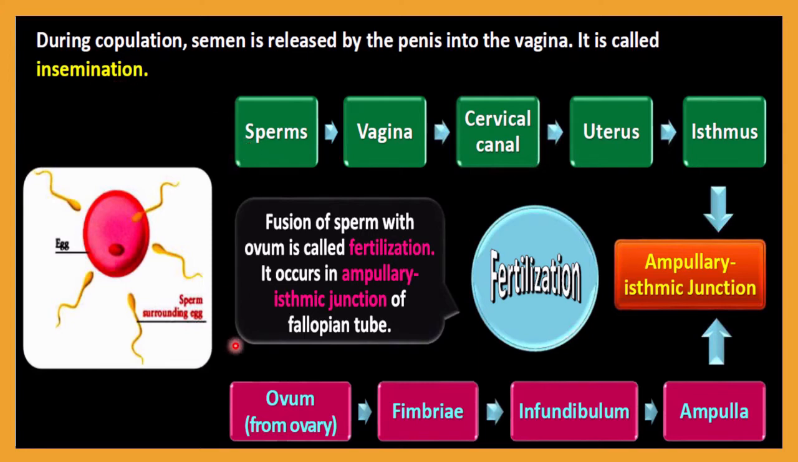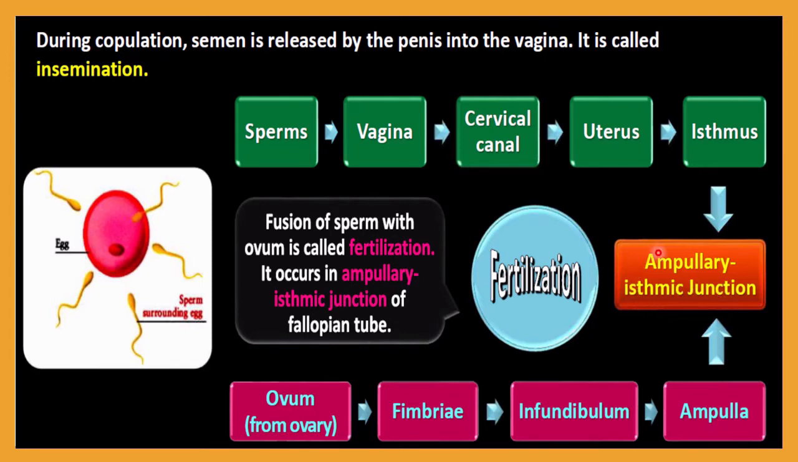Let me see what the journey of the sperm cell is and what the journey of the ovum is. After entry into the vagina, the sperm cell will reach the cervical canal, then the uterus, then the isthmus, and finally it will remain at the ampullary isthmic junction. Similarly, the ovum, when released from the ovary during ovulation, travels along the fimbriae, then reaches the infundibulum, then the ampulla, and finally the ampullary isthmic junction.